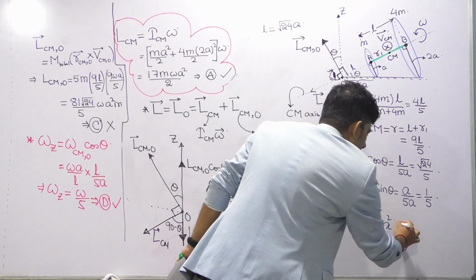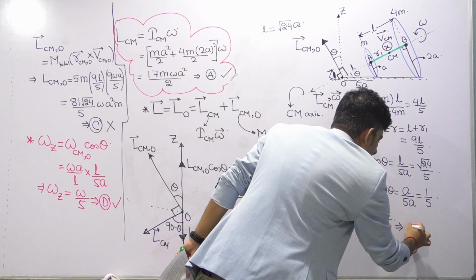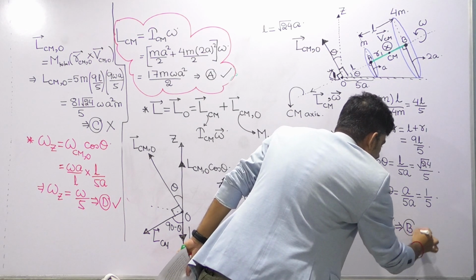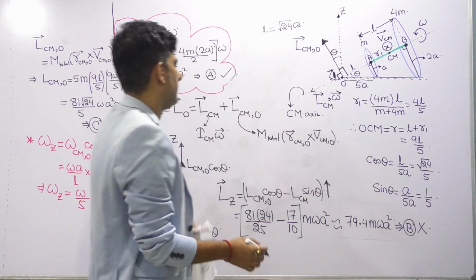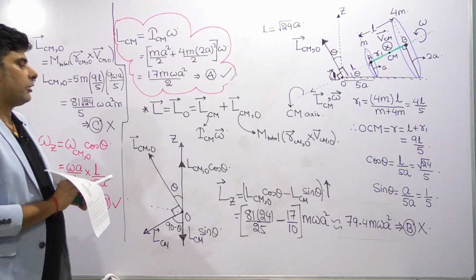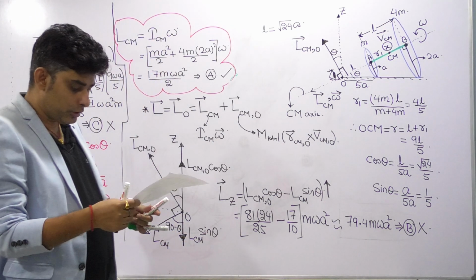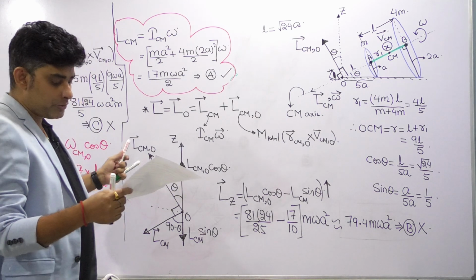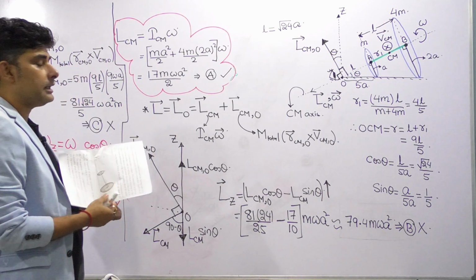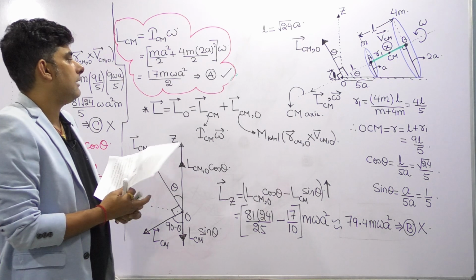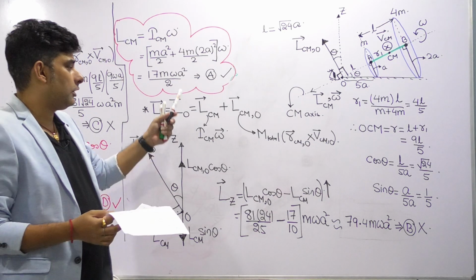So we will say that option B is also incorrect. So we can see from this that out of the 4 options given, only option A and option D are the correct ones.